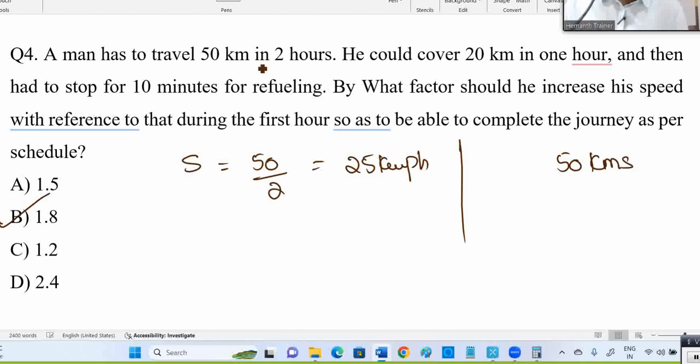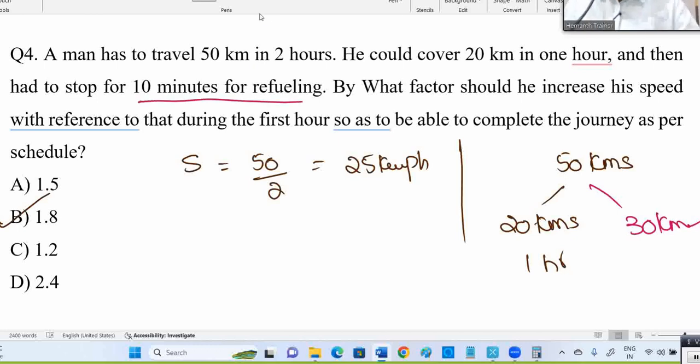Now, out of 50 kilometers, he covered 20 kilometers in 1 hour. What is the rest? 30 kilometers. And for refueling, for petrol and all, he stopped for 10 minutes for refueling.